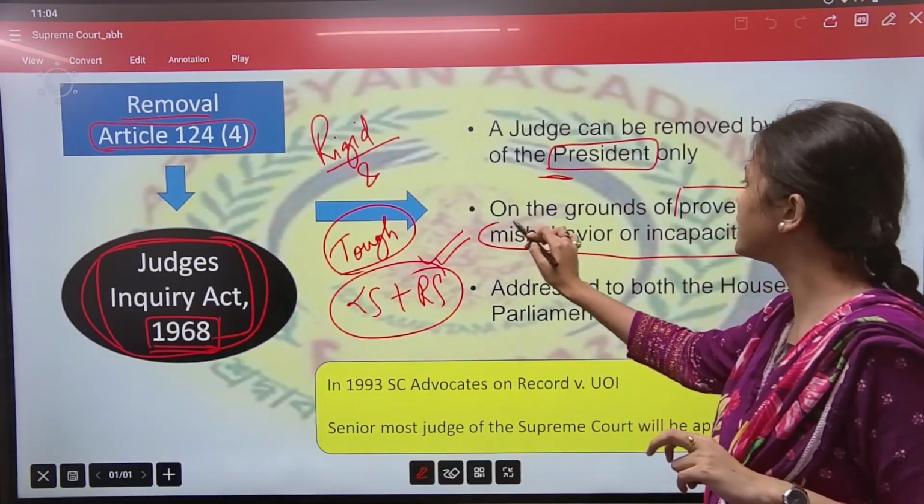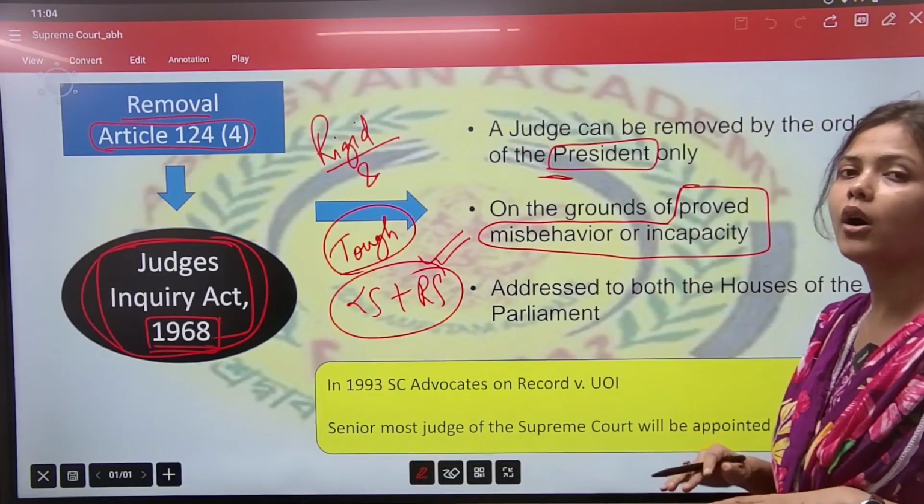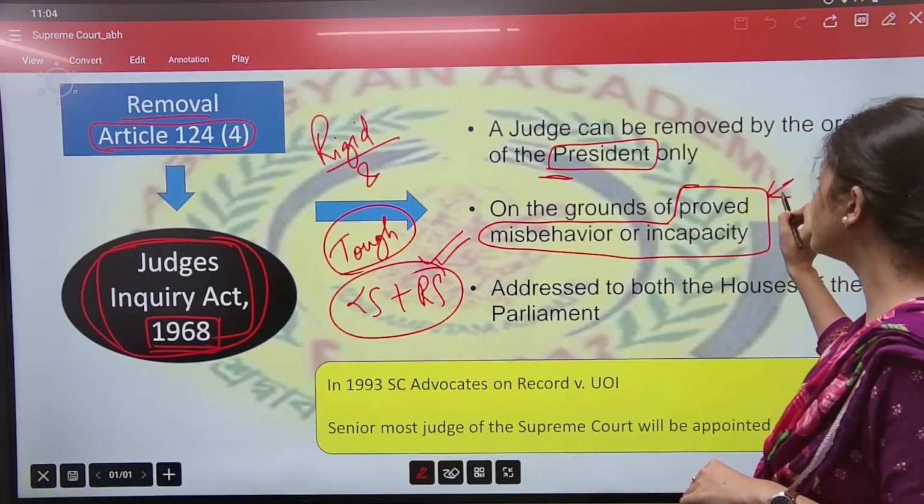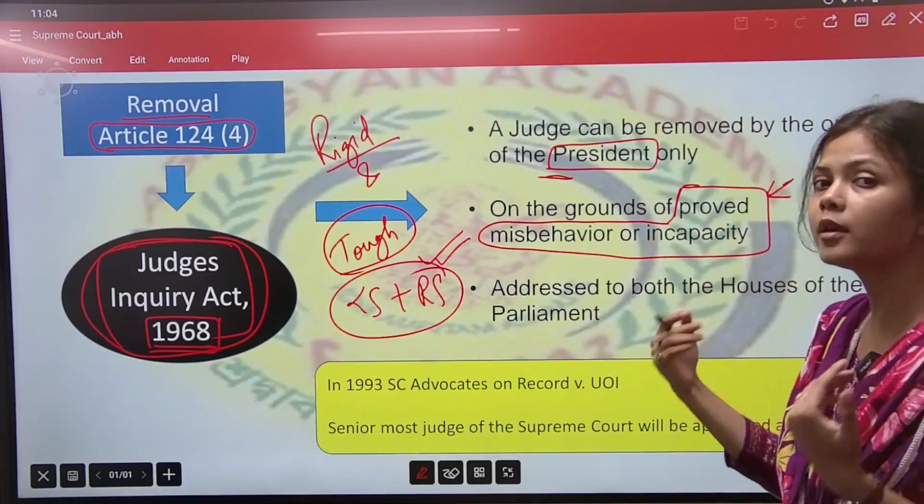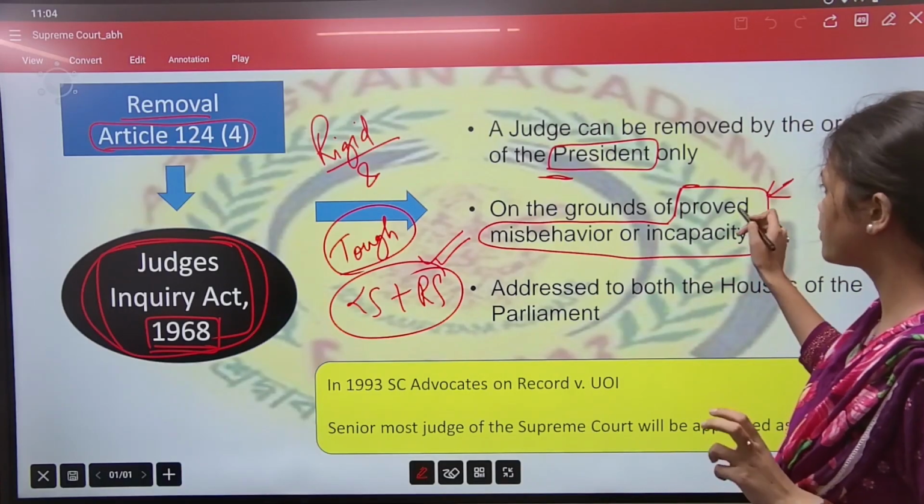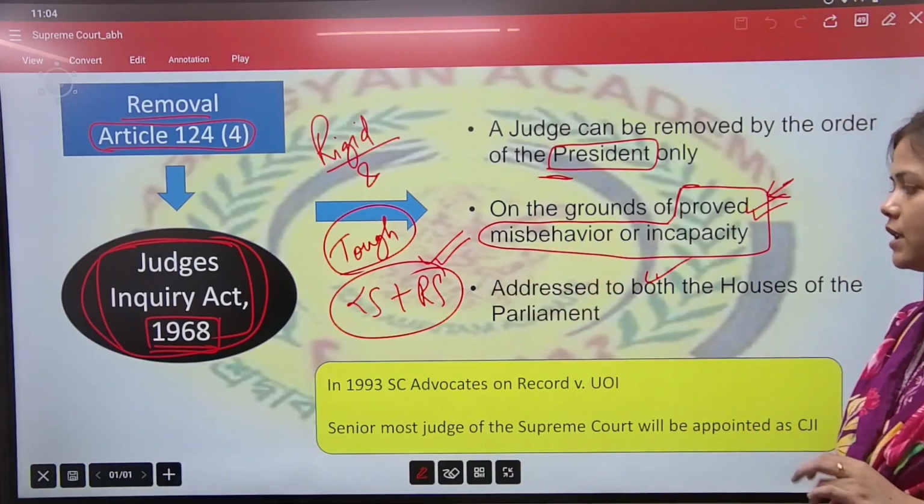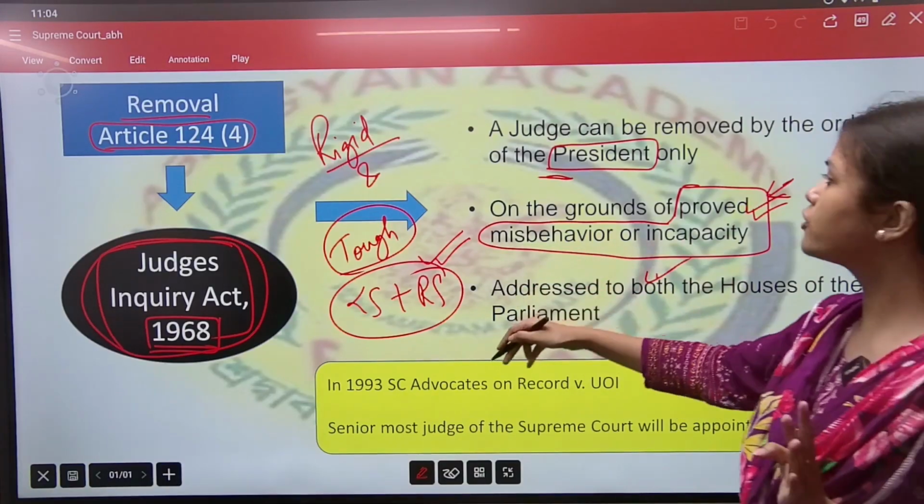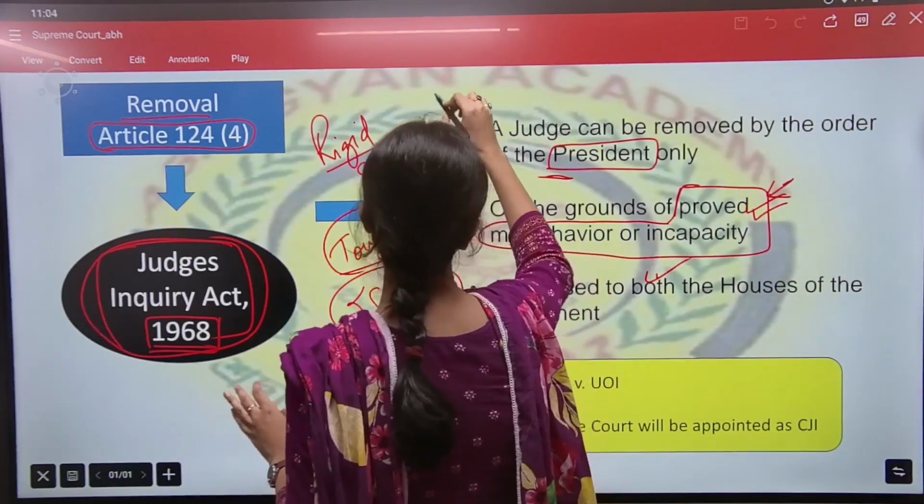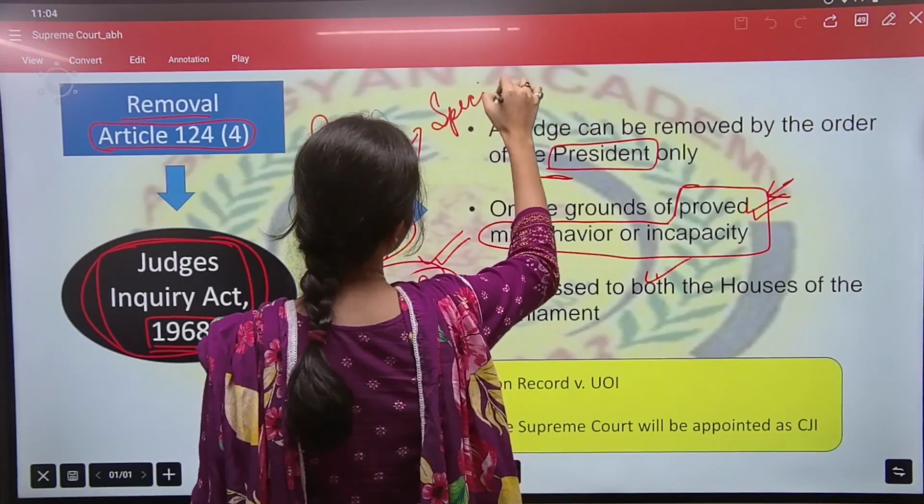On these two grounds only. One is proved misbehavior or incapacity. Other than these two grounds, judges cannot be removed. These two grounds, proved misbehavior or incapacity. And the process can be initiated in both houses. And in both houses, after the inquiry, it has to be passed by special majority.